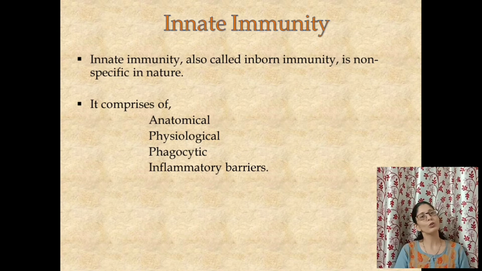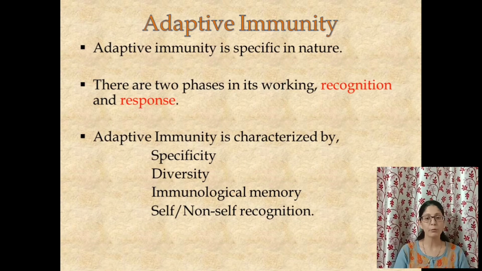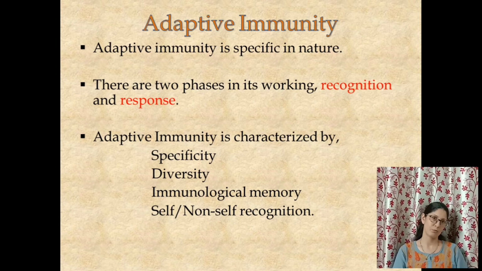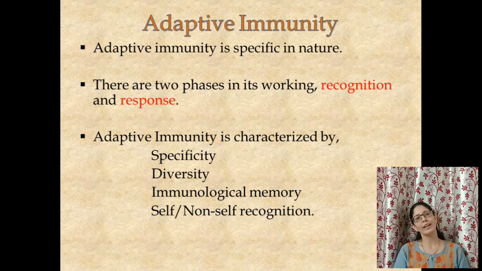Now with this, we go to the next type of immunity, and that is the adaptive immunity. As against the innate immunity, adaptive immunity is very specific in nature. We said innate immunity is non-specific in nature, and adaptive immunity is specific in nature. Let us understand what specific in nature means. As students of micro, we all know some names of bacteria. Let us say an E. coli cell enters our body and a Salmonella enters our body. Innate immunity does not see it as E. coli or Salmonella. It will kill it in the same way.